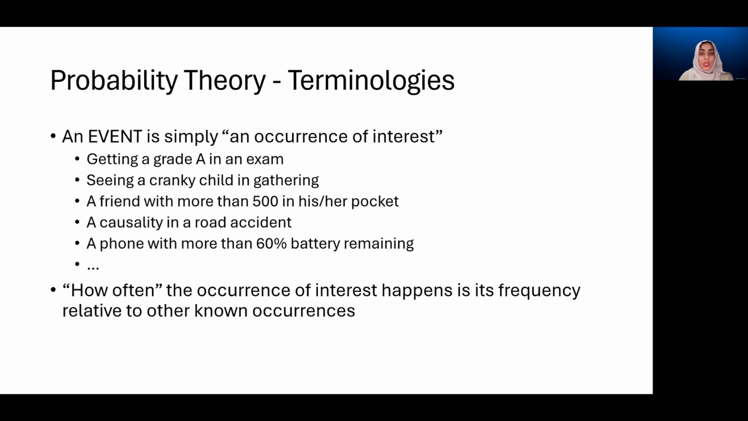Now, the next important thing is how often this happening of interest occurs, which is the frequency of this event. And we calculate the frequency of this event in relation to the other known occurrences. So say, for example, I'm looking for a phone which has more than 60% remaining battery time. For this, I might check 10 different phones and find only 2 of them which meet this criteria. So I would say that the event has occurred only twice, and it did not occur for the other 8 times. So the relative frequency of this event in this case is 2 out of 10.